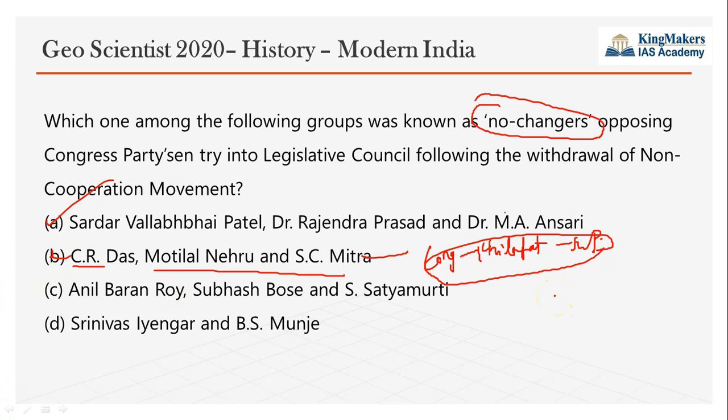A similar situation also arose after the 1935 Act. When Congress brought in the 1935 Act, there were again two groups of people demanding two different things. So every time a large movement is suppressed, such a split in the Congress occurs.